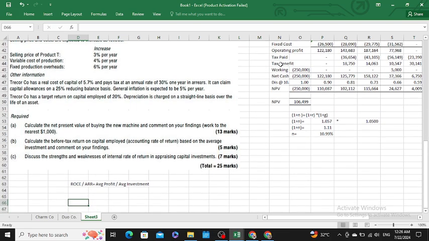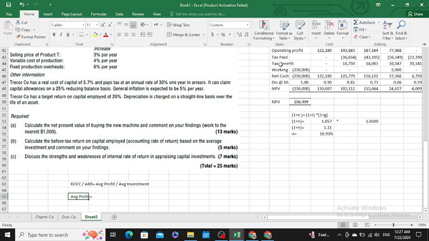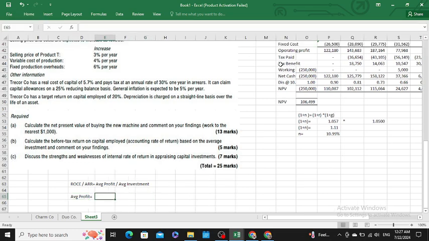So for this, you firstly have to calculate the average profit. Average profit is being calculated by calculating the net profit. Net profit comes from the operating profit.